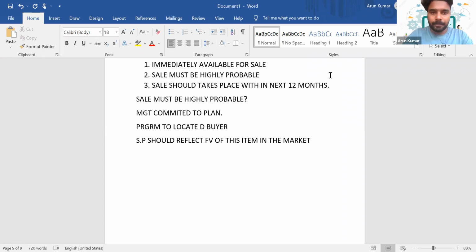Is it clear? Then the sale is expected to happen within the 12 months, and it is unlikely that the management will withdraw from the plan.